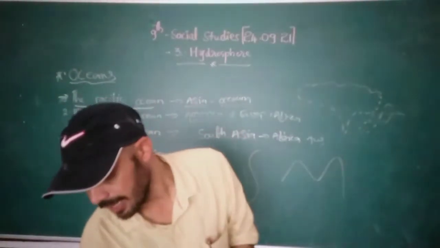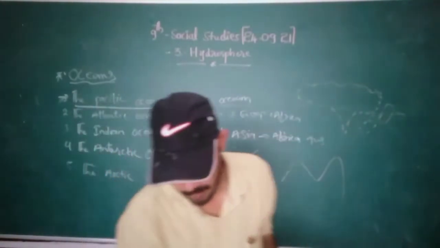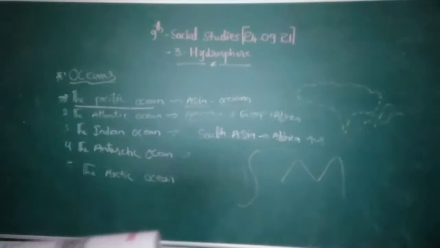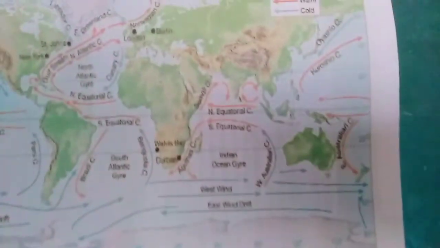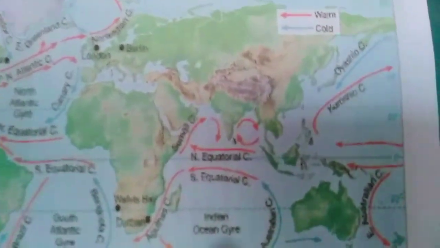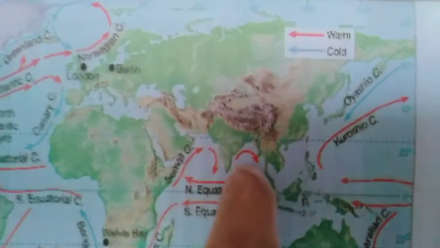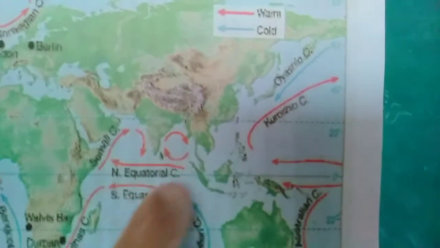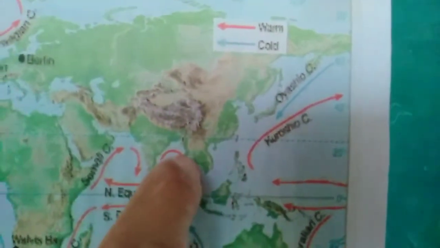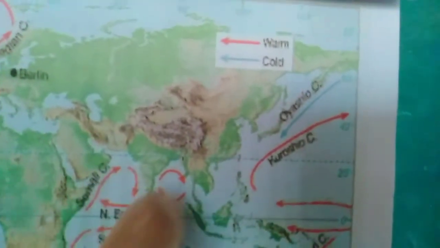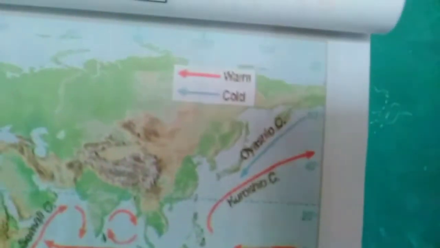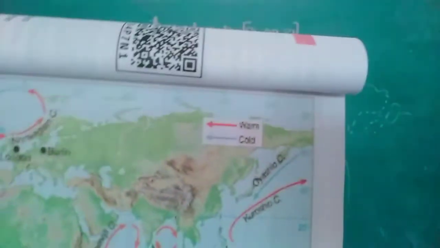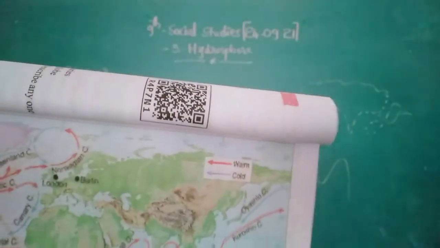So we can see it in the map. I hope you are seeing it very clearly. See here, this M is the Indian Ocean. The Bay of Bengal is also considered part of the Indian Ocean. What I said, on the M side, you can see it like an M, right? This is the Indian Ocean. You can see the slightly S shape. What is this?